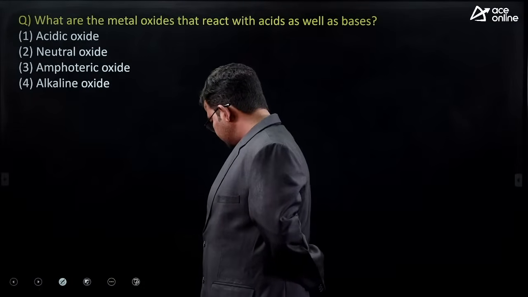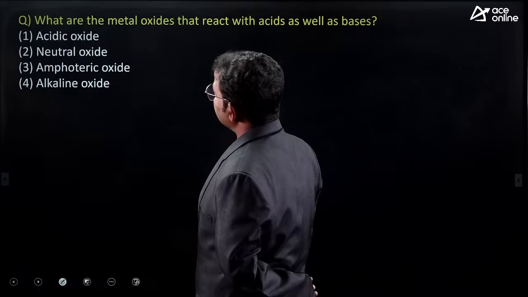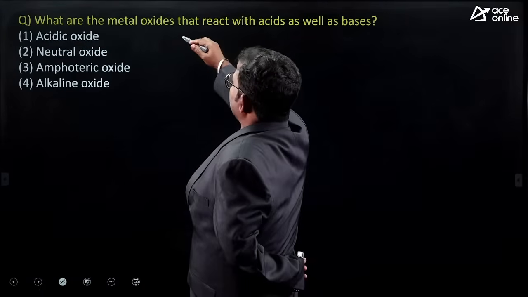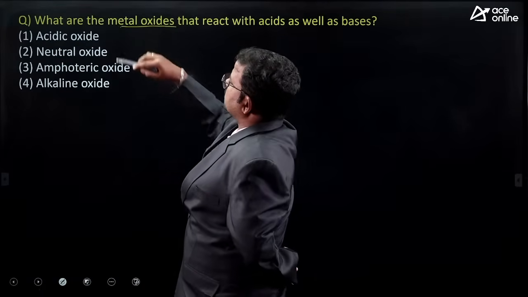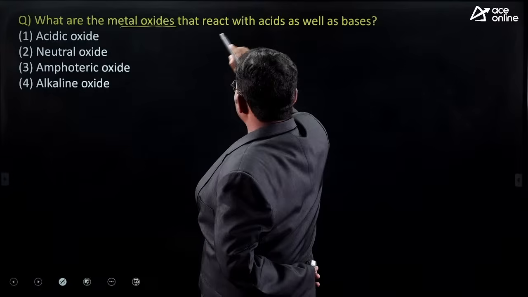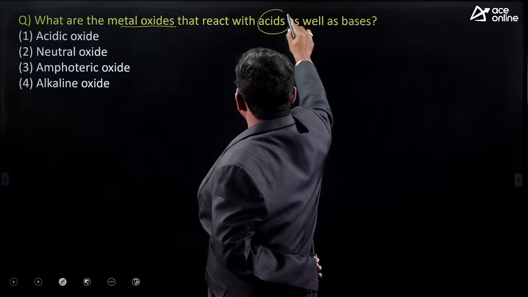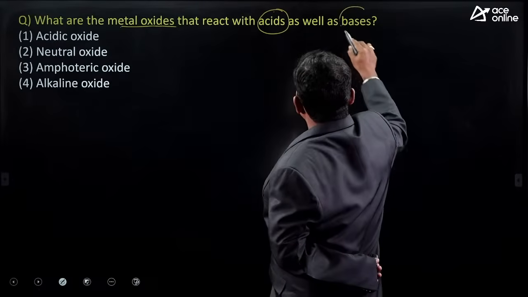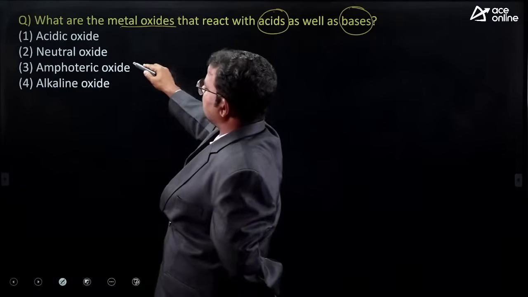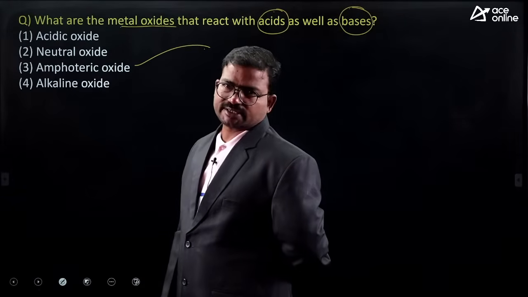Anyone? Bina? Neutral oxide. Okay, right. Here they asked about metal oxides that react with both acids and bases at the same time. Then it is treated as an amphoteric oxide.